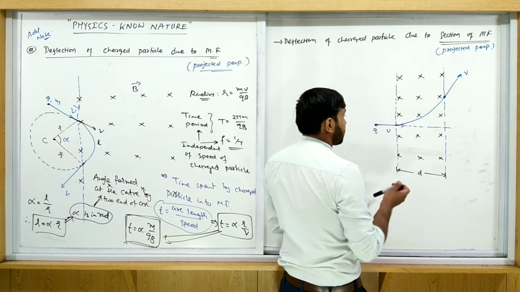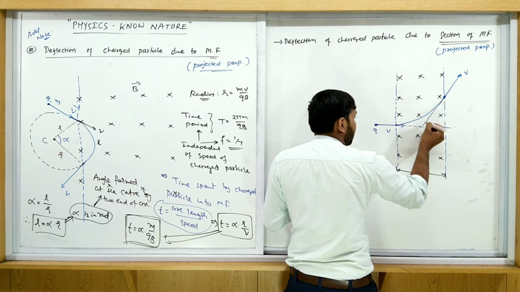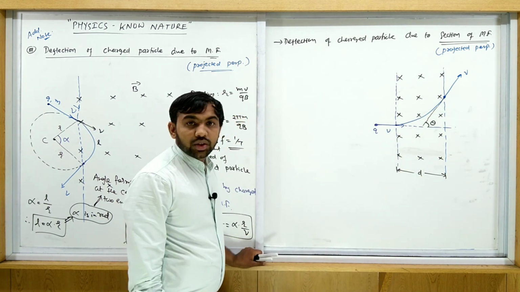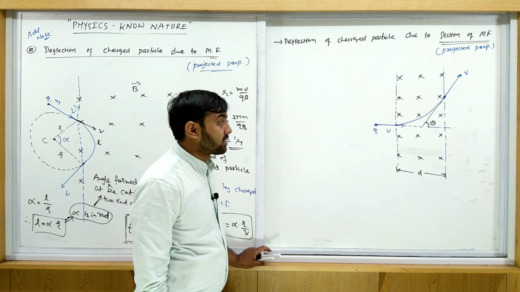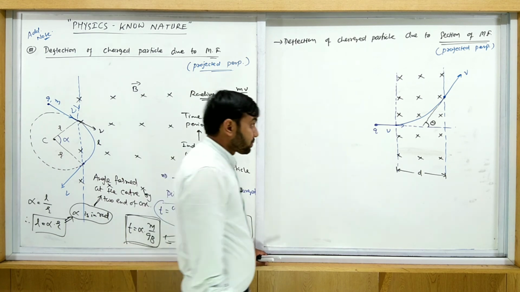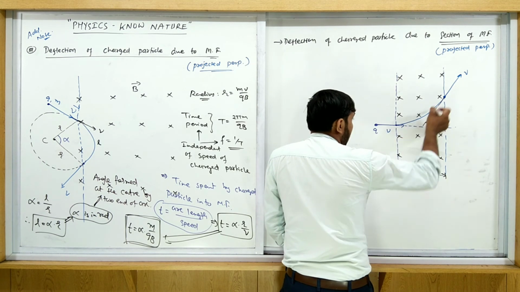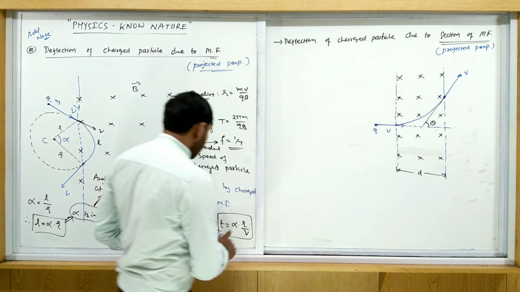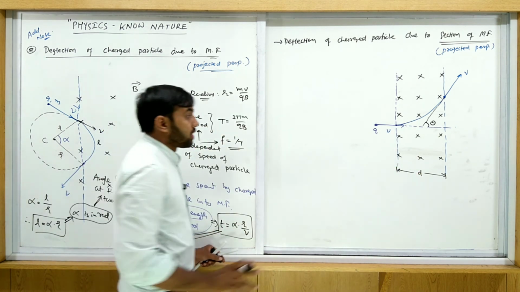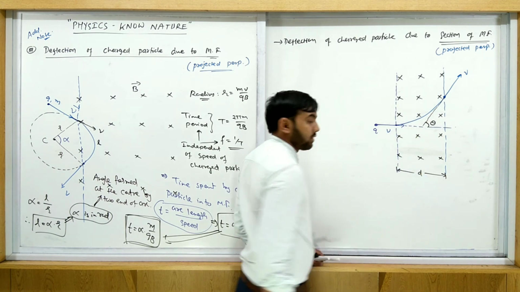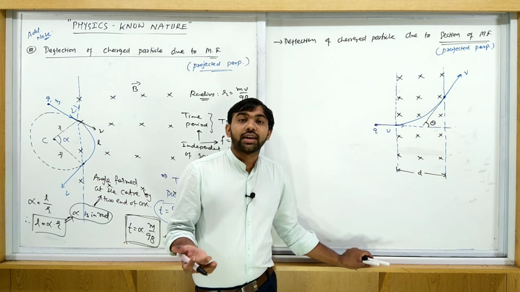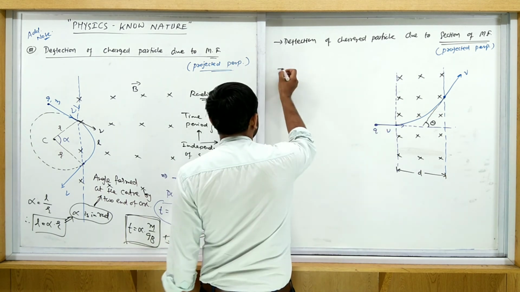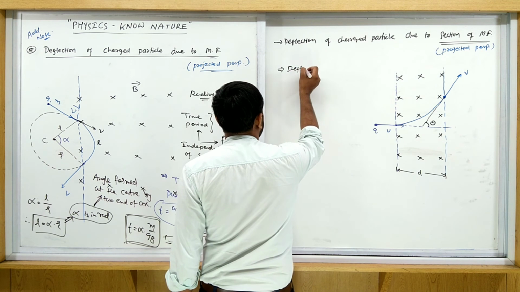Then what is this deflection? The charged particle is deflected by some angle theta. Consider this angle to be theta. We don't know what this angle is. Then we find how much time is required, everything, using the same equation, but here we derive this deflection angle. In this case, questions ask you to find the deflection of a charged particle. Here we find the deflection angle.